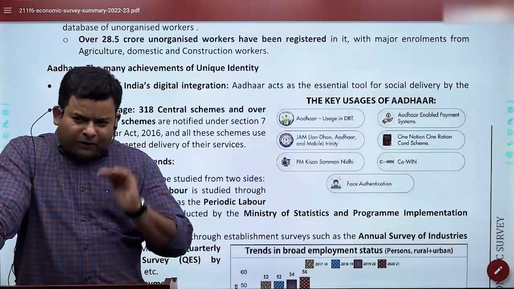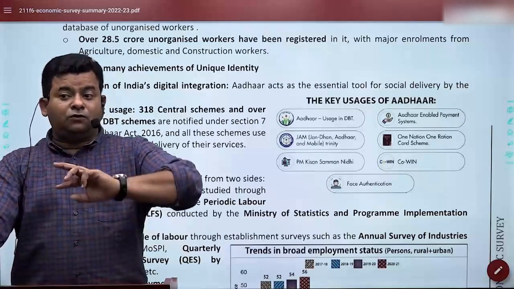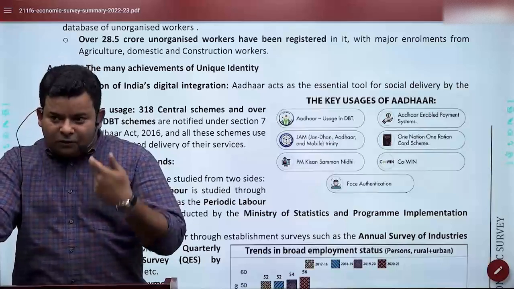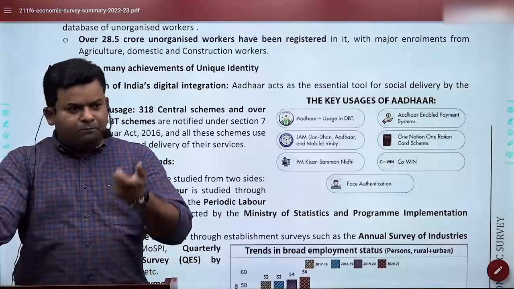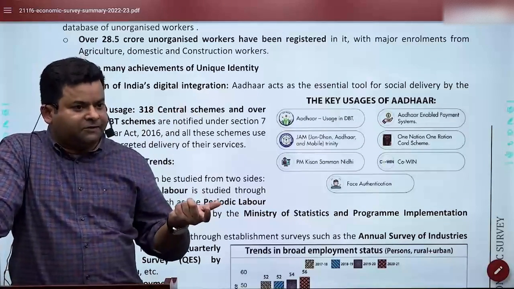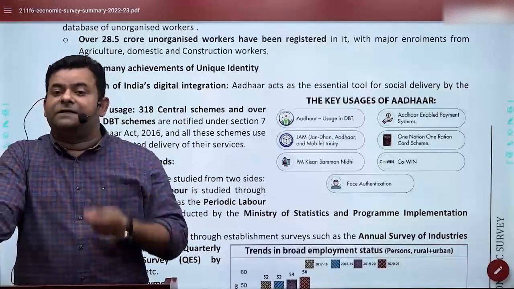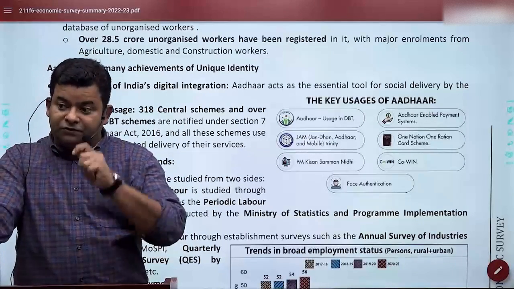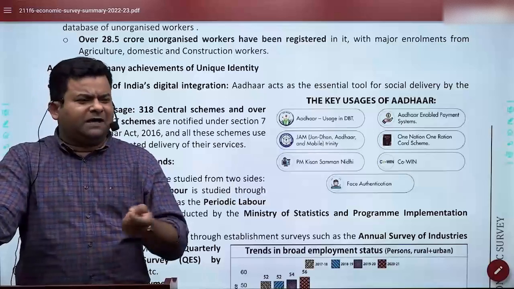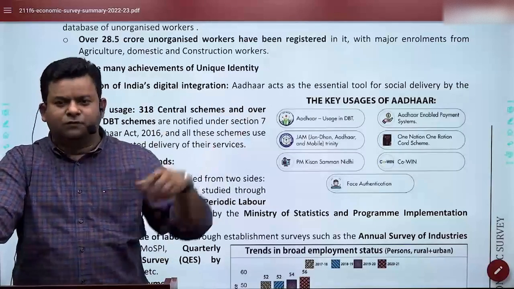So the point is that you may not know the significance of it. In fact, that is the objective of this class. But you can take it from me that this is important from the examination point of view because something big is interconnected here. So fincluation is a very important development. They may ask something like, recently you have heard fincluation in the news, what is this?